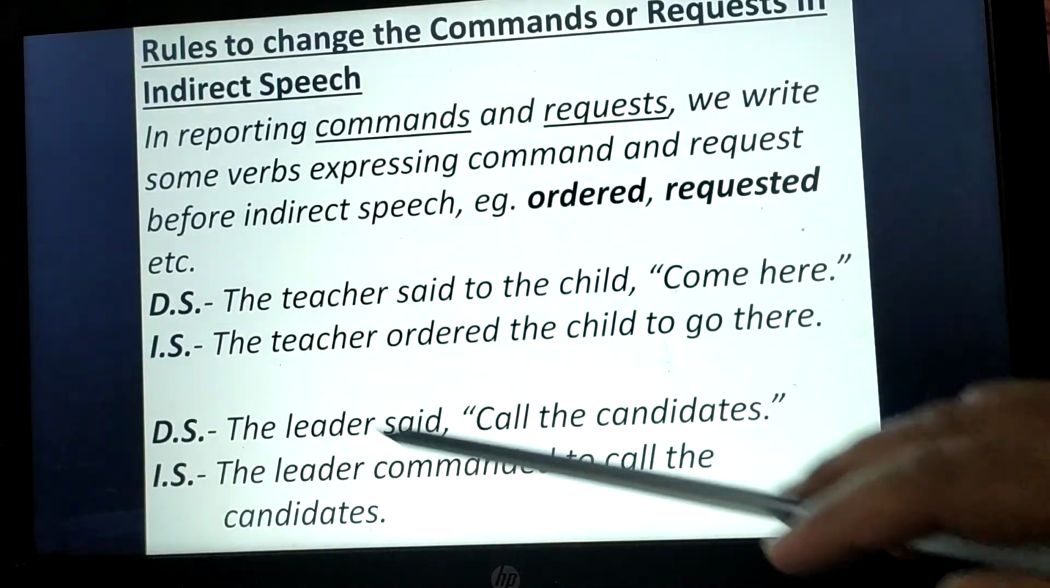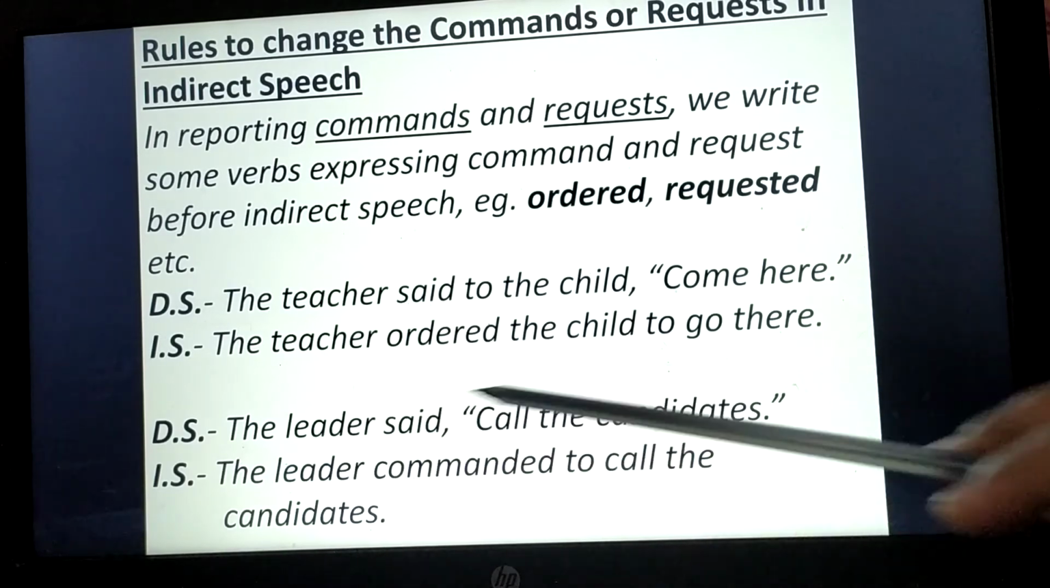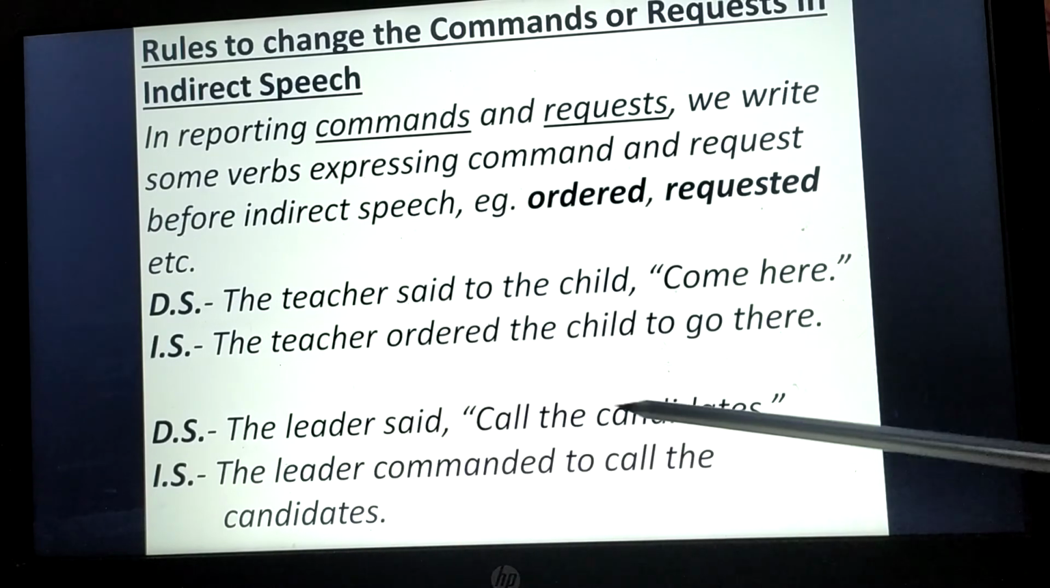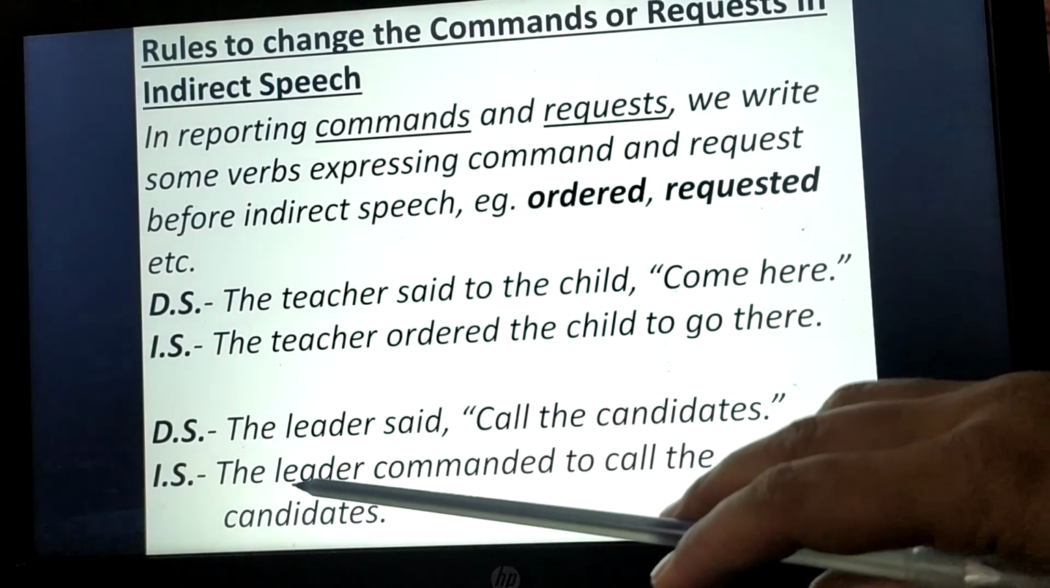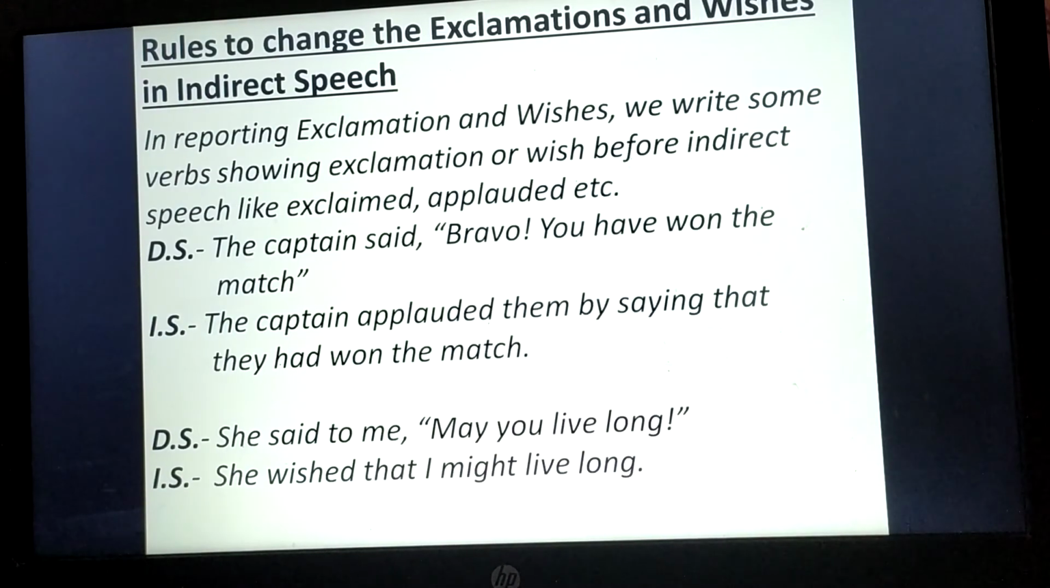Next is, the leader said, "Call the candidates." Here the leader is actually commanding the candidates, right? Commanding them to call the candidates, right? So we can say the leader commanded to call the candidates.